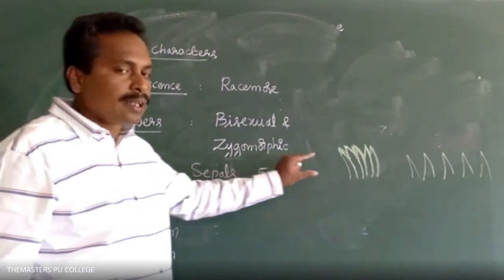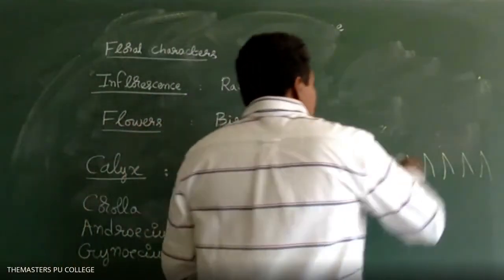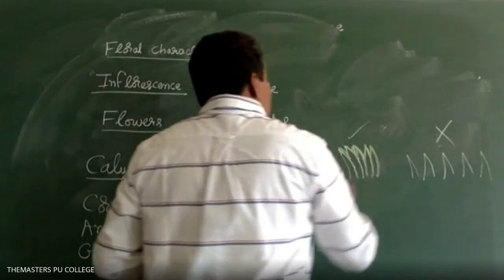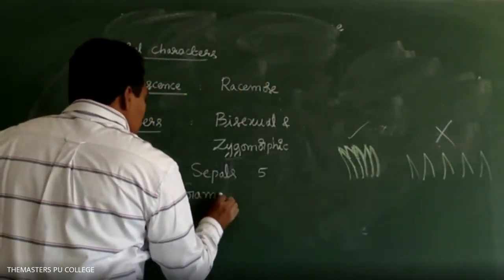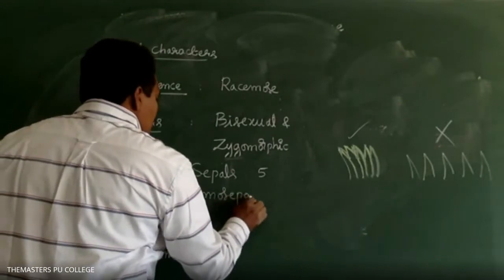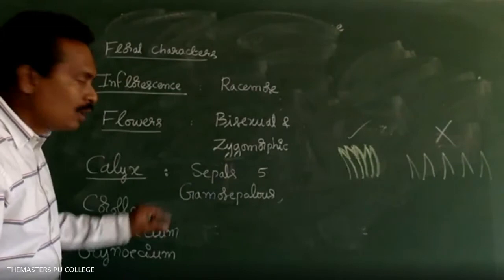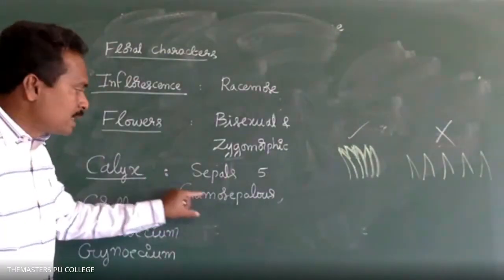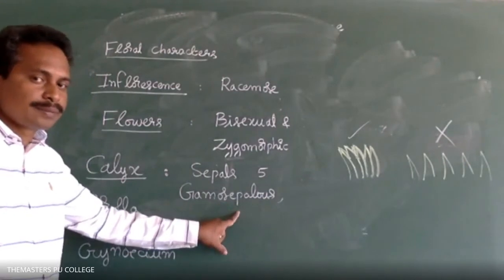The 5 sepals are united, not free. So that is gamosepalous. Gamo means fused. Sepals are fused. Gamosepalous. Right.